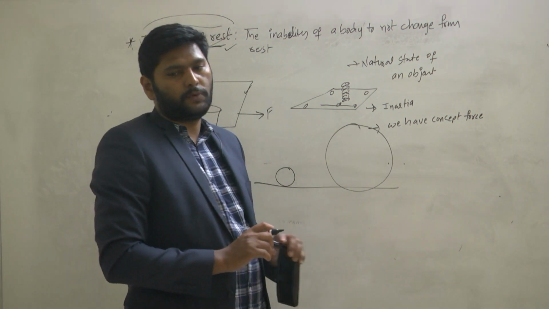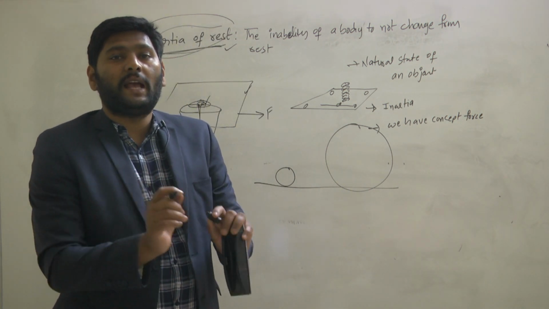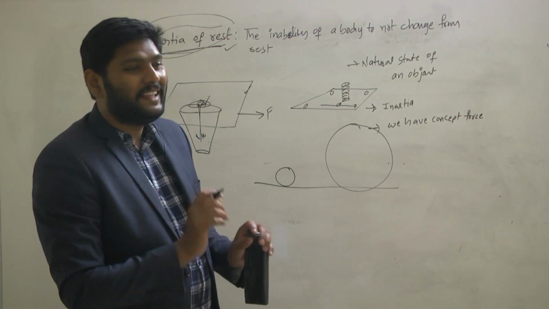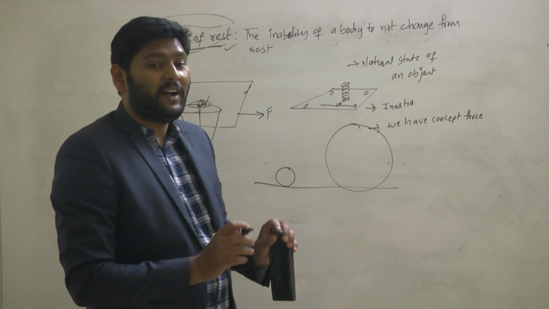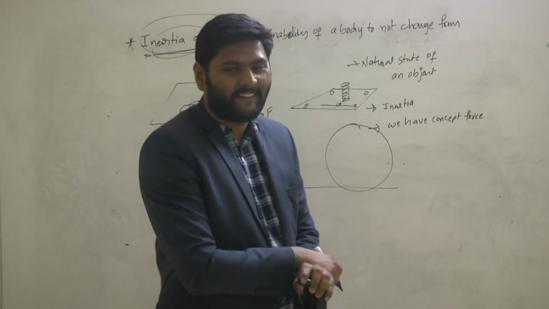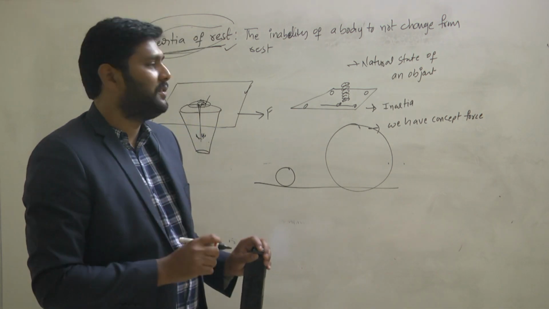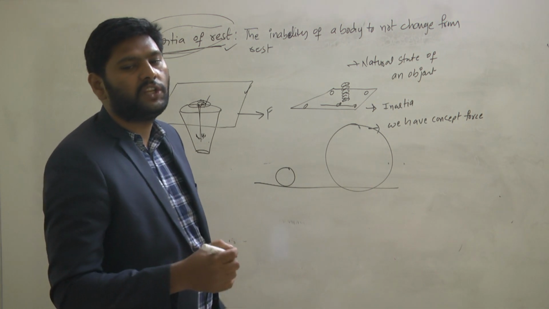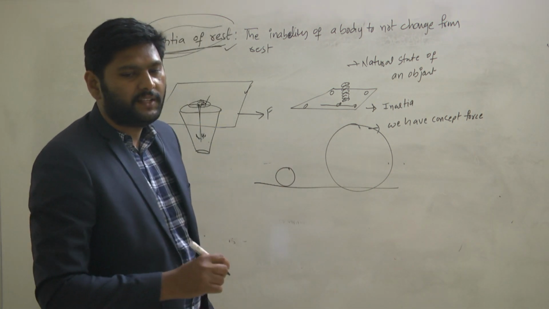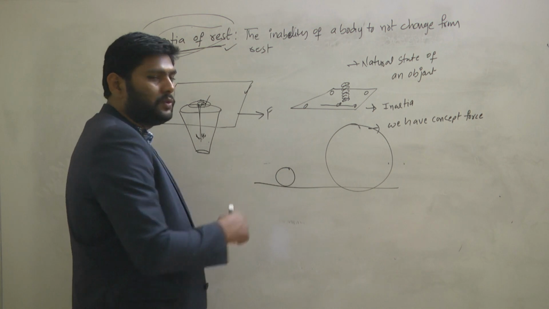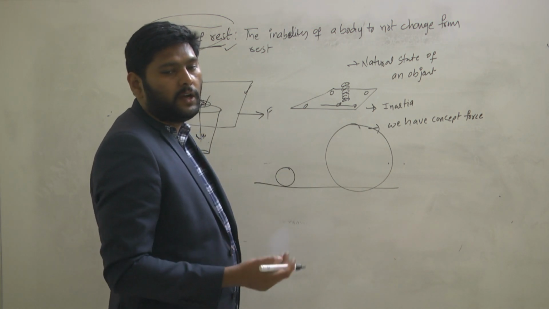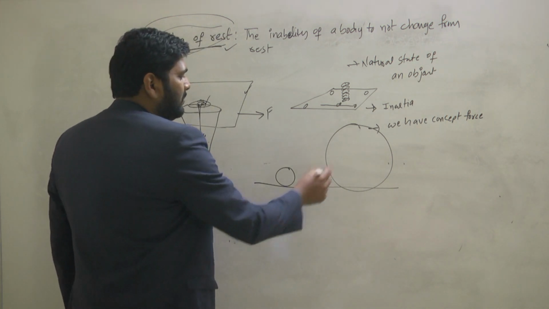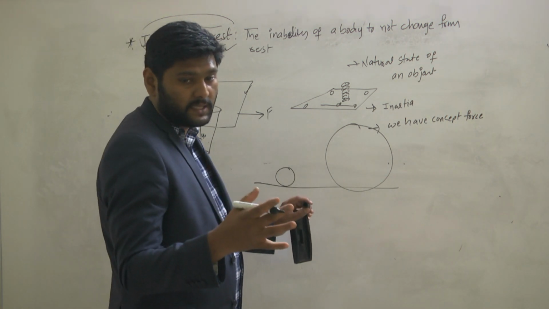When these two are at rest, what natural state are they in? Rest. Very good. And what kind of inertia do they have? Inertia of rest. Now to overcome this inertia of rest, what do we need to apply? Force. Among the two, which body requires more force? The big mass requires more force.